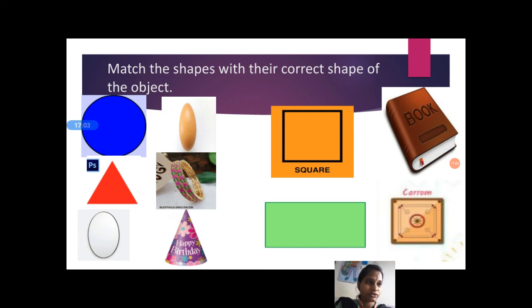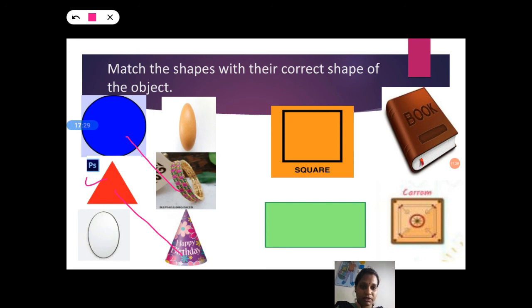Bangle. So we should match the circle shape to the bangle, because the shape of the bangle is circle. Next, what is it? It is a triangle. First you search for the triangle shape among the objects. Yes, cap has a triangle shape, so match it.